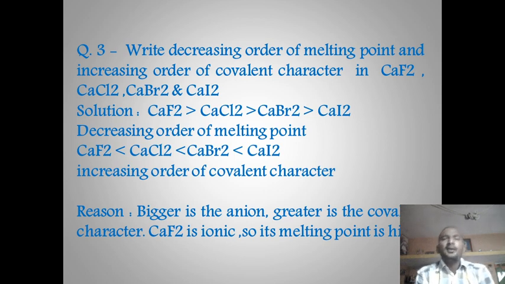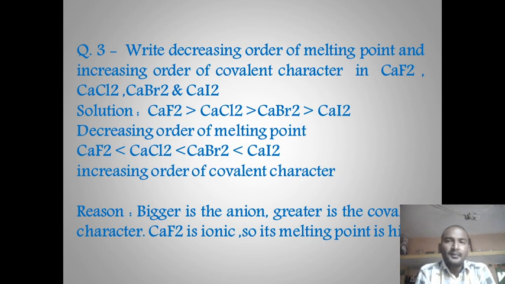Number 3. Write the decreasing order of melting point and increasing order of covalent character in CaF2, CaCl2, CaBr2 and CaI2. From the example, it is clear that the cation in all the examples is the same, but only the anion changes from fluorine to iodine. The size of the anion increases.